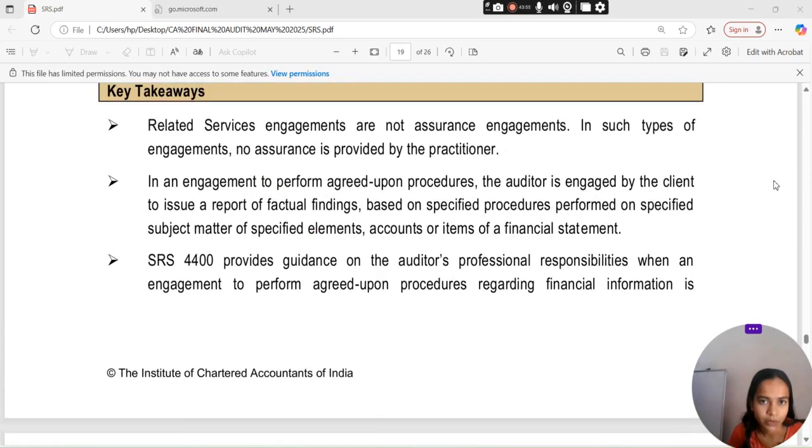Related service engagements are not assurance engagements. In such types of engagements, no assurance is provided by the practitioner.